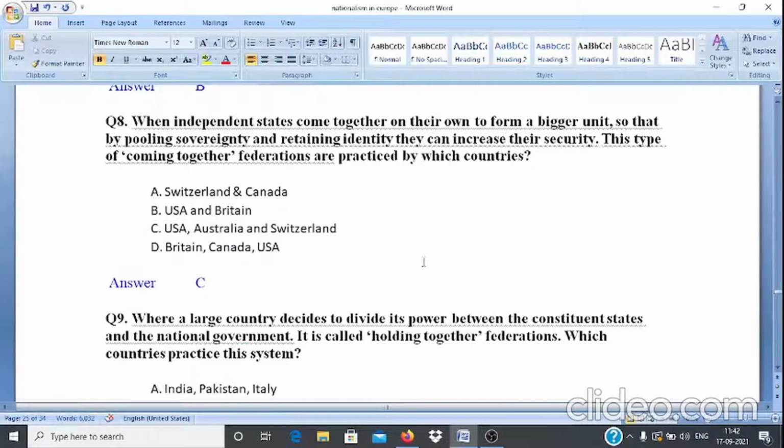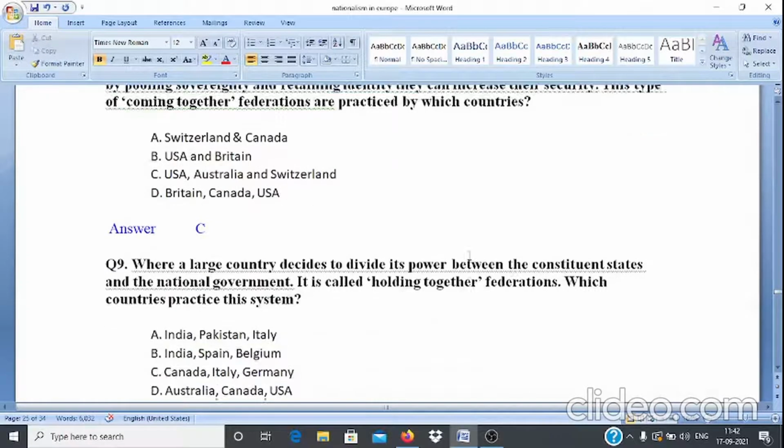Question number 8. When independent states come together on their own to form a bigger unit so that by pooling sovereignty and retaining identity, they can increase their security. This type of coming together federations are practiced by which countries? Options are A. Switzerland and Canada, B. USA and Britain, C. USA, Australia and Switzerland, and D. Britain, Canada and USA. And the answer is option C.